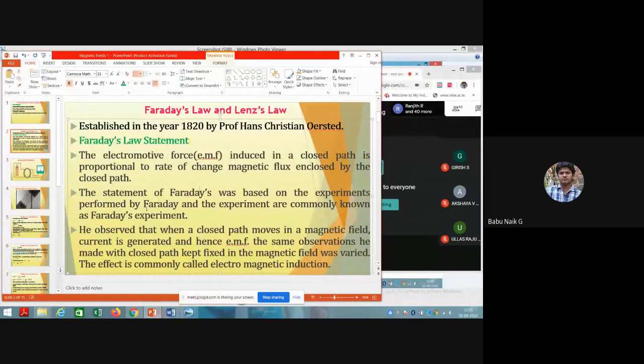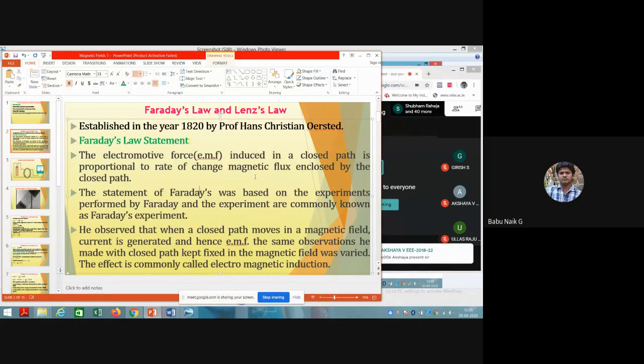The statement was based on experiments performed by Faraday, commonly known as Faraday's experiments. He observed that when a closed path moves in a magnetic field, current is generated and hence EMF is induced. The same was observed when the closed path was kept fixed and the magnetic field was varied. This effect we commonly call electromagnetic induction.